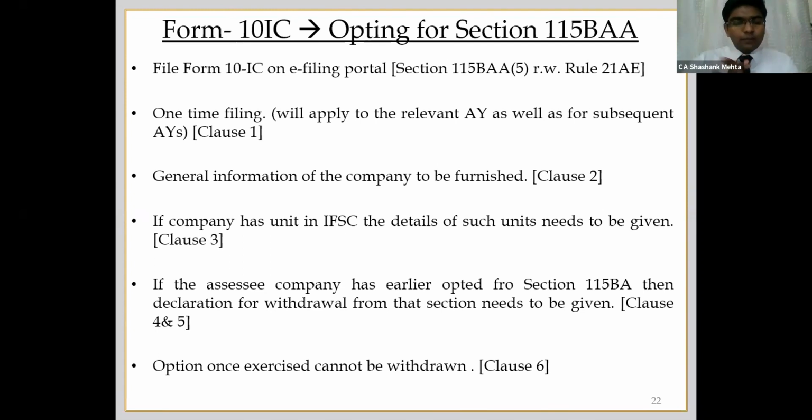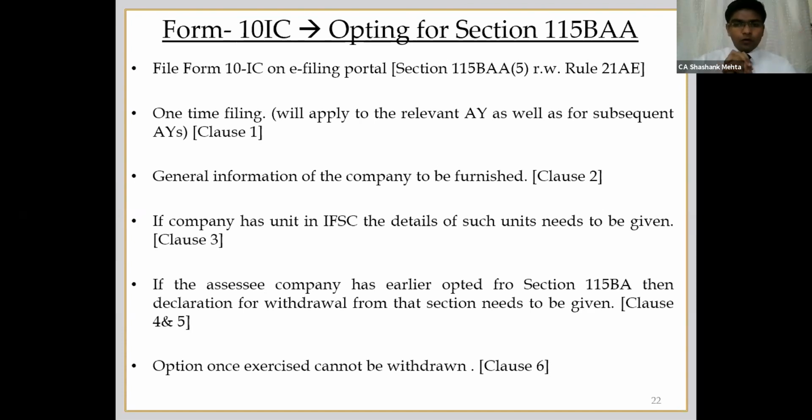In clause number 2, general information regarding the company name, address, PAN number, etc. has to be furnished. In clause number 3, you have to indicate whether you have any unit in an International Financial Service Centre or not. This is basically for claiming exemption under section 80LA. If you have any unit in such centres, then you have to mention the unit-wise details.